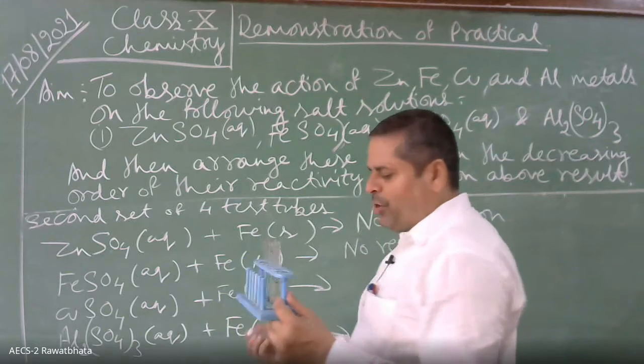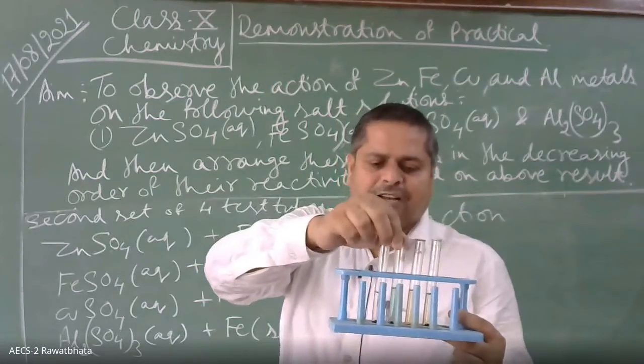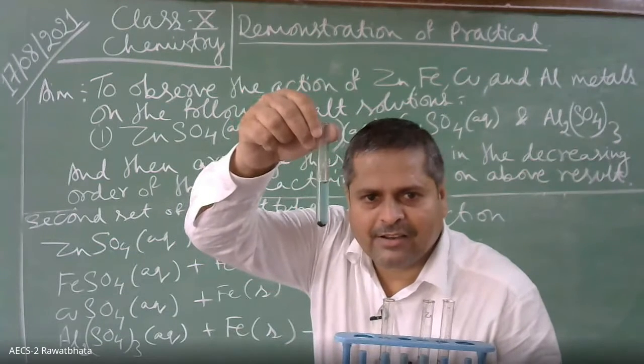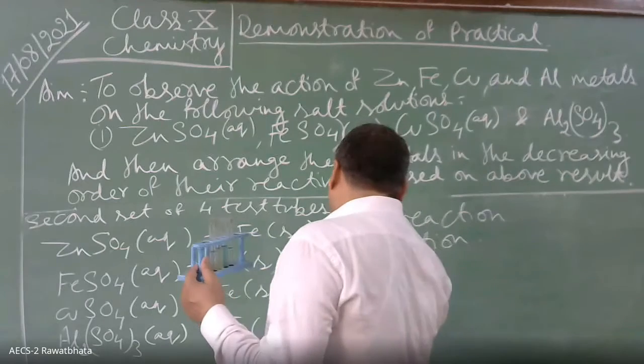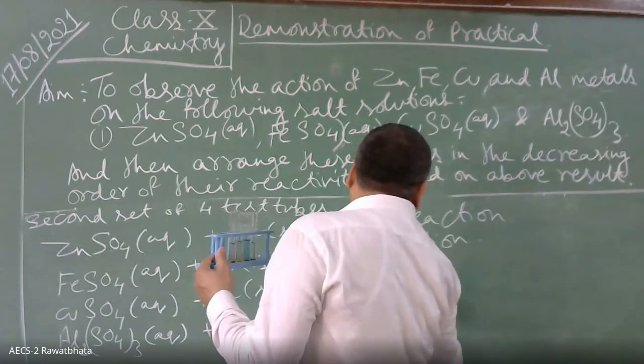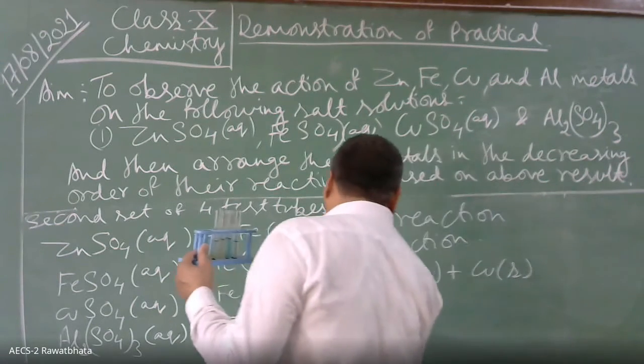Then CuSO4 plus Fe. Iron will displace copper, giving FeSO4 plus copper. Very good. Iron has displaced copper. Okay, children, the color of copper sulfate has faded, isn't it? Yes, sir. So why does this happen? Because it has displaced copper: FeSO4 aqueous plus copper solid. This is green in color.